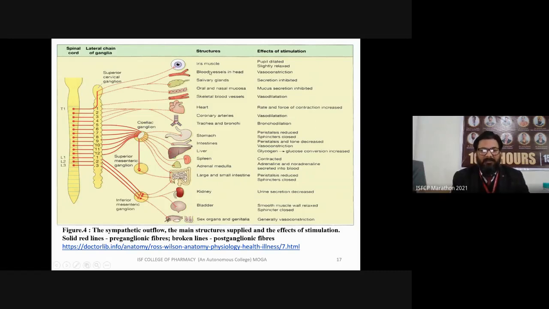So one by one, we will discuss the structures and the effect of the sympathetic nervous system on body organs or tissues. So the first is the iris muscle. When the sympathetic system is stimulated, the pupil becomes dilated and slightly relaxed.